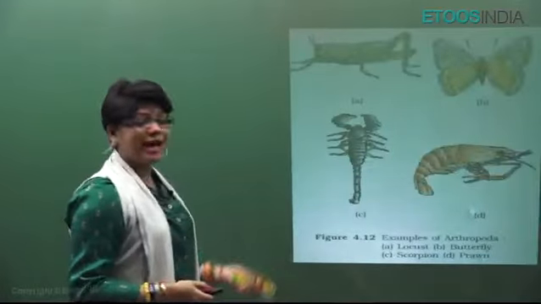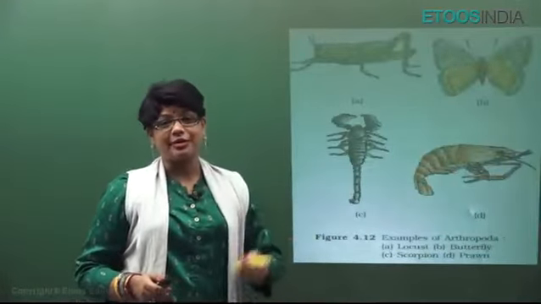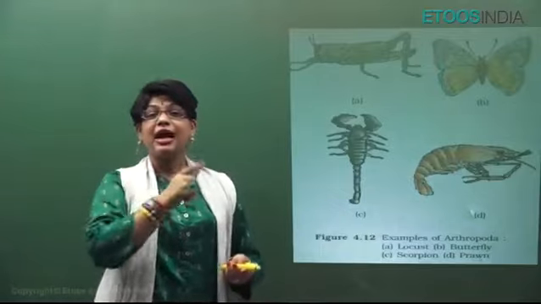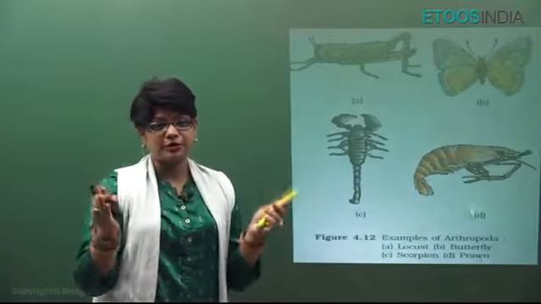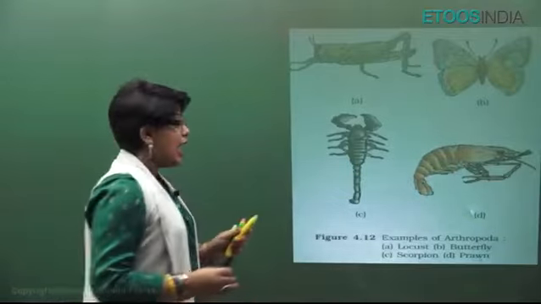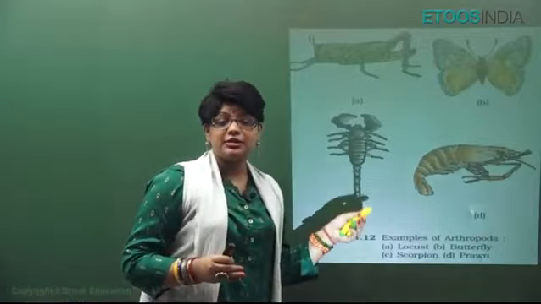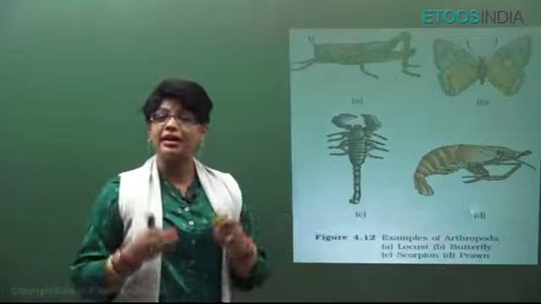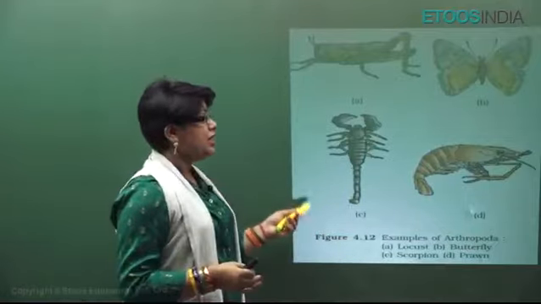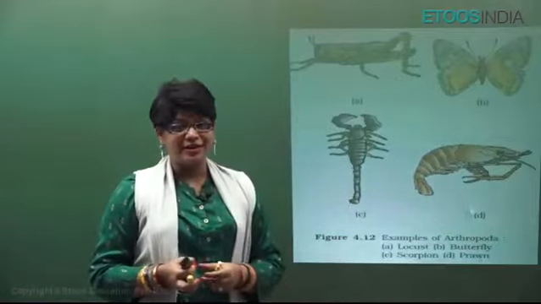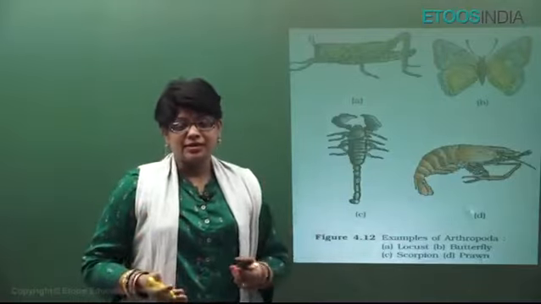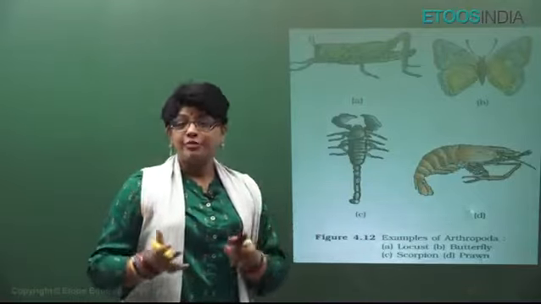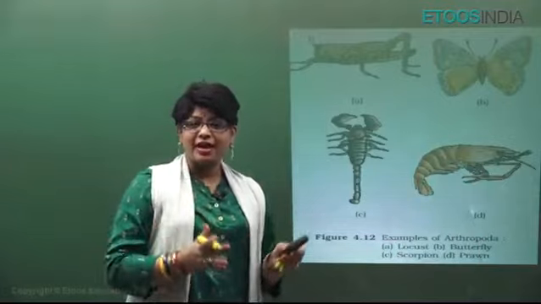Now, this is Arthropoda, the largest phylum. 2/3 animals belong to this phylum. They have chitinous exoskeleton, which is responsible for this evolutionary success. And arthro means joints, poda means legs. They have jointed legs, jointed appendages, and chitinous exoskeleton. Now, this largest phylum is divided into many classes. We have discussed in detail. Three most important ones are Crustacea, Arachnida, and Insecta.